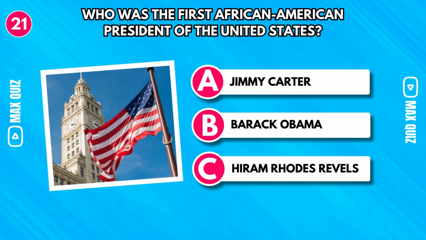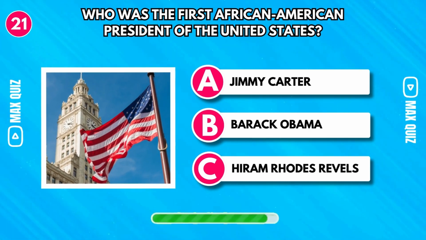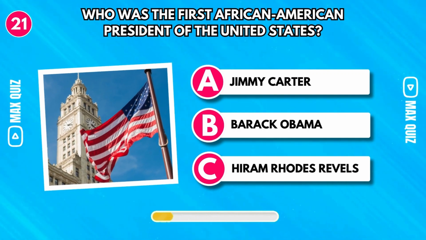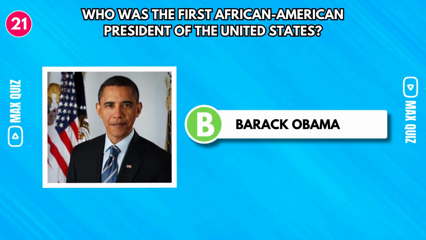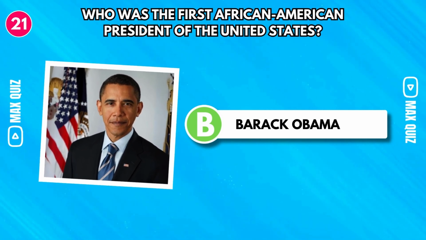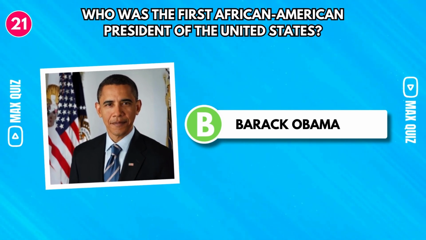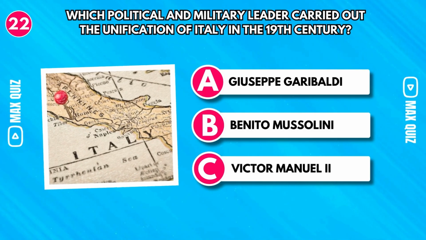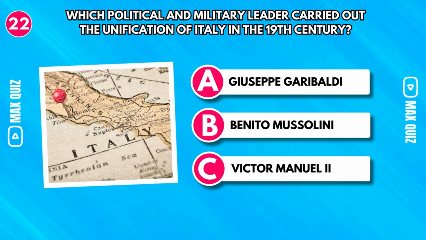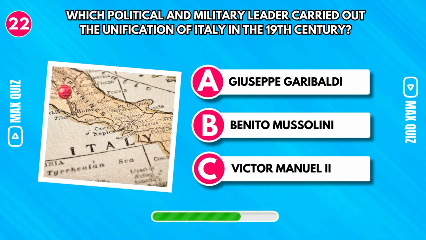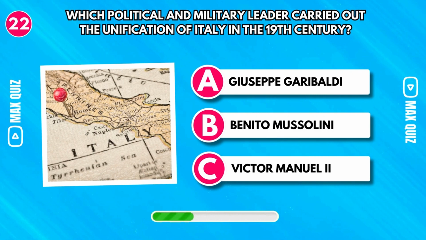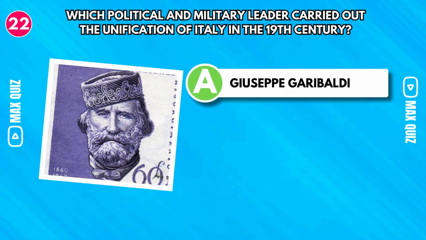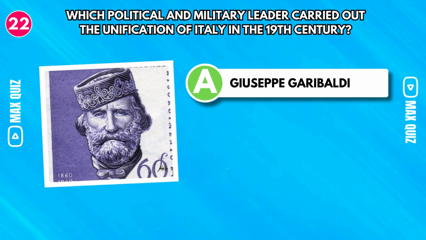Who was the first African-American president of the United States? Barack Obama was elected as the 44th President of the United States and served 2 consecutive terms from 2009 to 2017. What political and military leader carried out the unification of Italy in the 19th century? It was Giuseppe Garibaldi, who led the volunteer forces known as the Red Shirts in the conquest of southern Italy and Sicily.